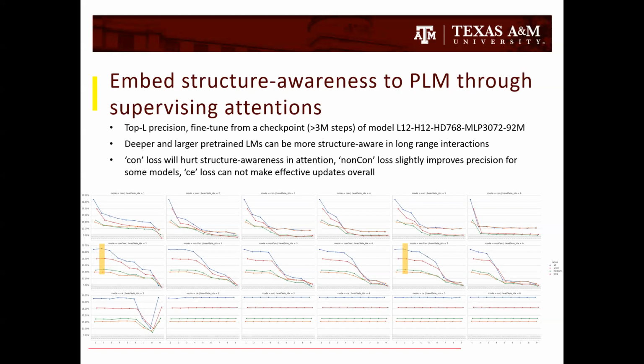And from this figure, we can see that the first one, which is contact loss, hurts structural awareness in attention, and the non-contact loss, the second one, slightly improves precision at some combinations. And the third one, cross-entropy loss, cannot make effective updates overall.